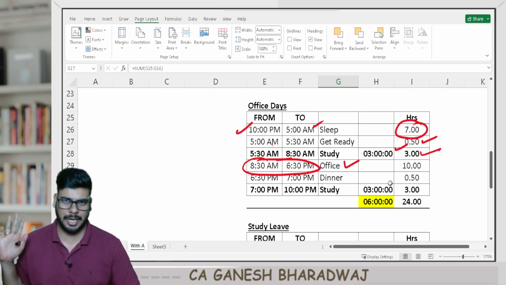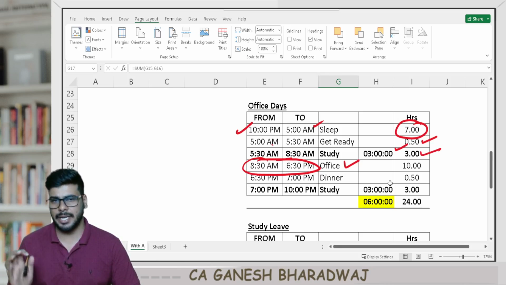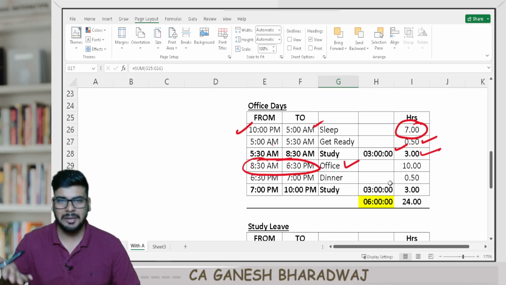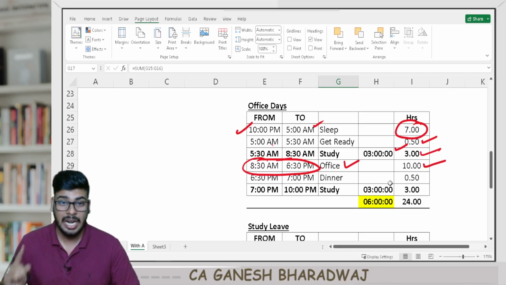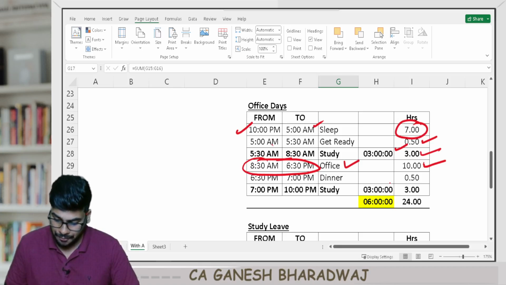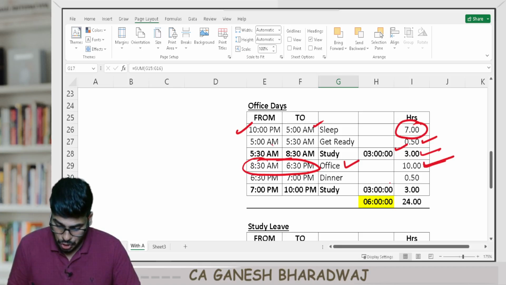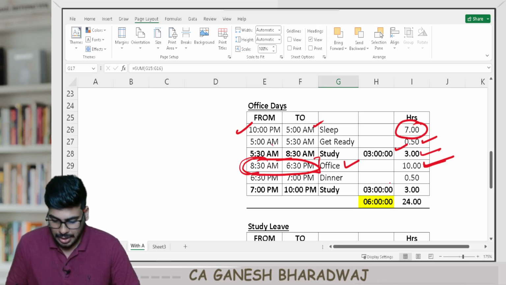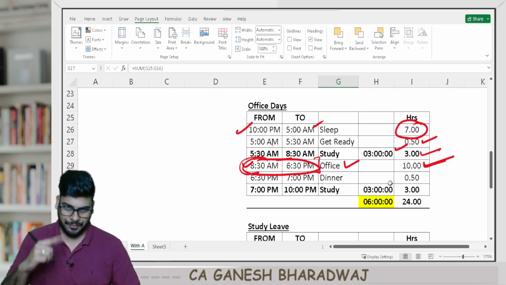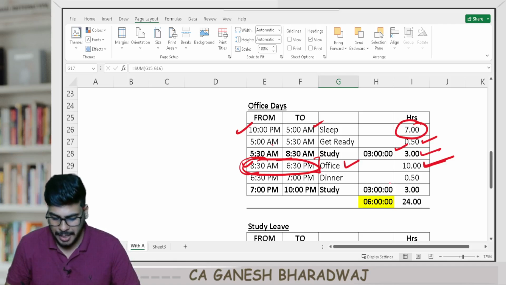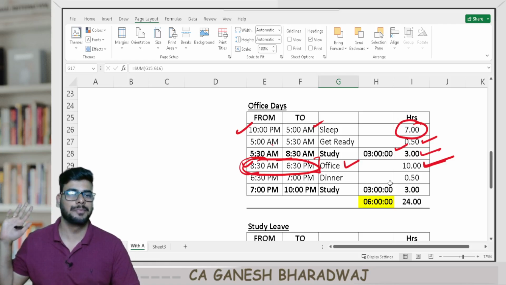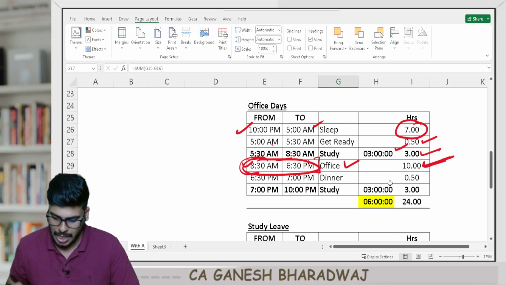When I say office time, it means getting ready for office, right? Traveling, having the breakfast, whatever it is, everything is included here. 10 hours a day I'm taking for my office. Clear with this? So 8:30 to 6:30. So 8:30 includes your breakfast time and you going to office, the travel time, spending the time in office and coming back home. That's all. Clear with this? About 10 hours you have.